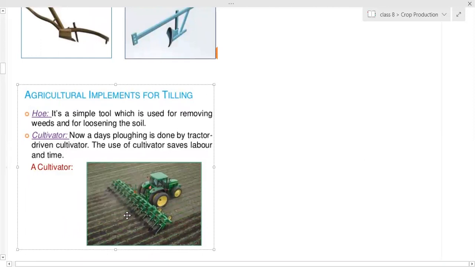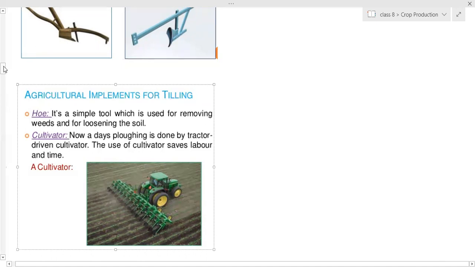It is used for the largest fields. At a time, turning and loosening of the soil can be done over a large area. Many ploughs have been connected together, so a larger area is loosened at a time. And again, rows can be produced, which makes it easier for the farmer to sow the seeds in those rows.